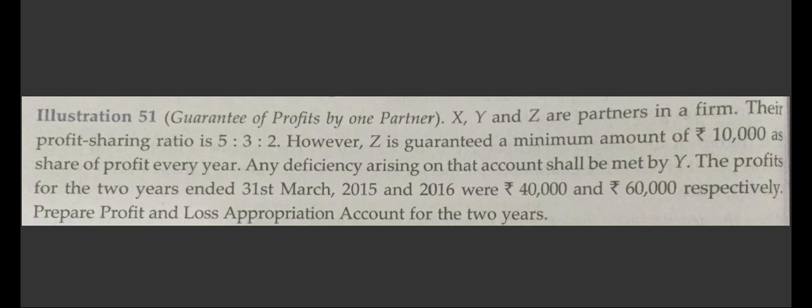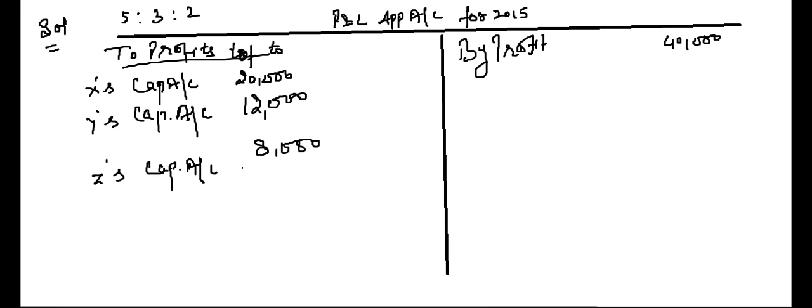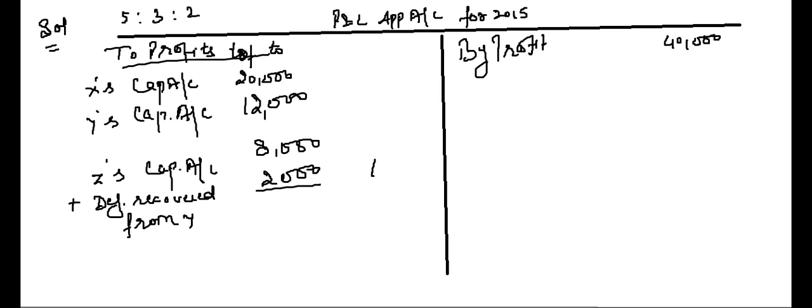Now what is the minimum guaranteed amount to Z? Z has been guaranteed a minimum amount of 10,000 and any deficiency will be met by Y. So his share of profit is less than the guaranteed minimum of 10,000. We'll say plus deficiency recovered from Y 2,000, so his profit will be 10,000. X will not sacrifice any share, so his profit will be 20,000.